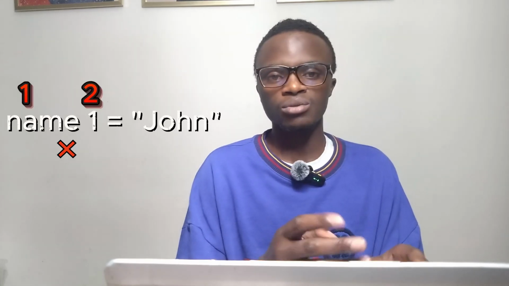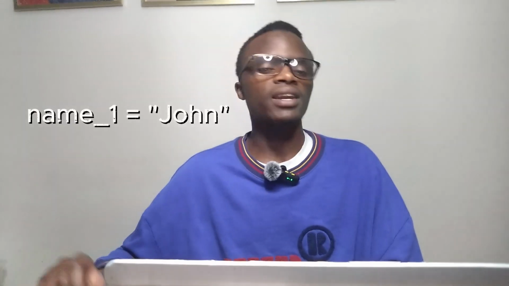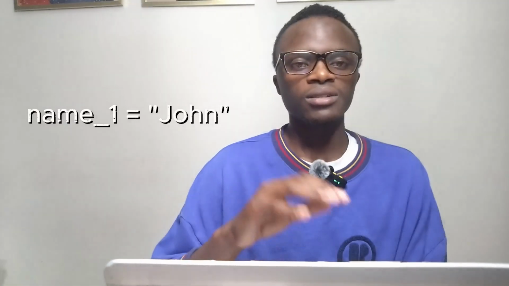You should use lowercase letters and underscores when naming variables. For example, if I use name1, it can cause confusion, but if you type name_1 = something, using the underscore, the system will take it as a single name.